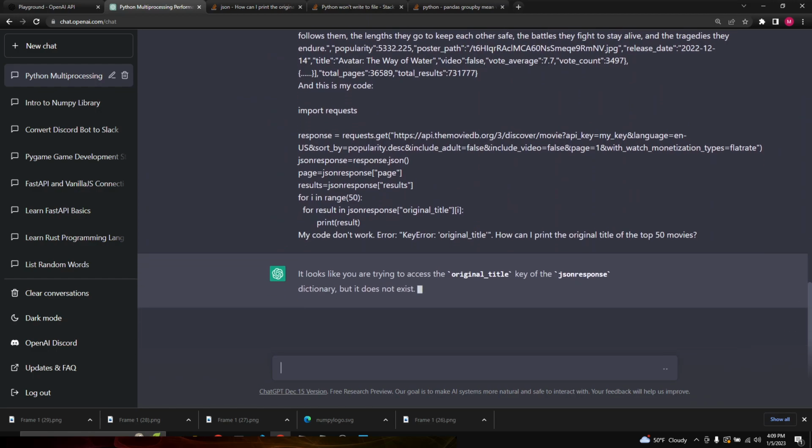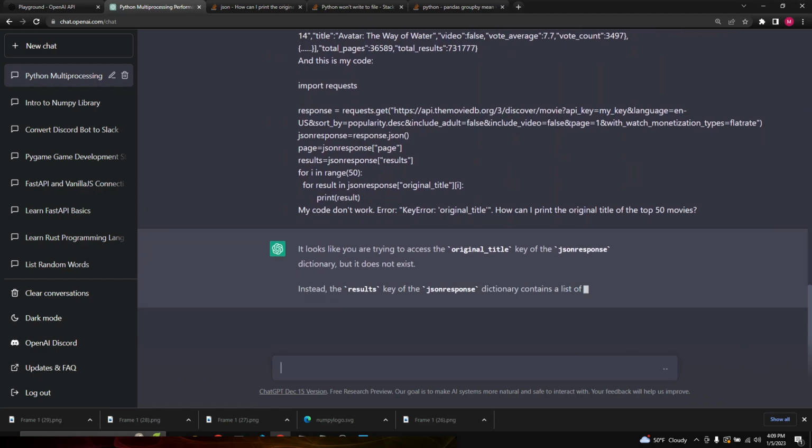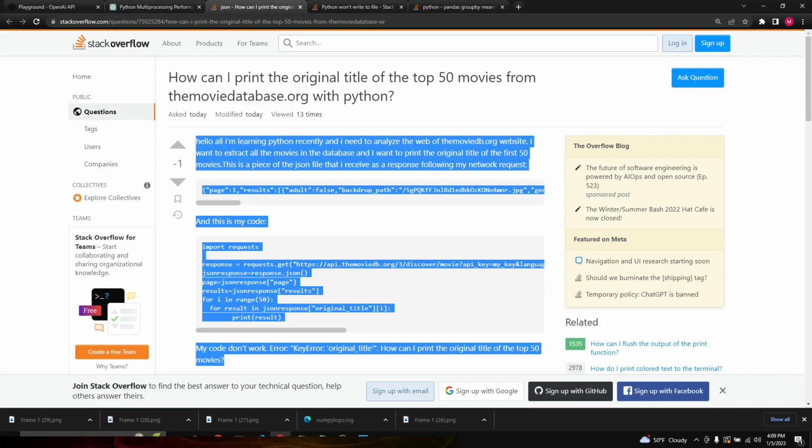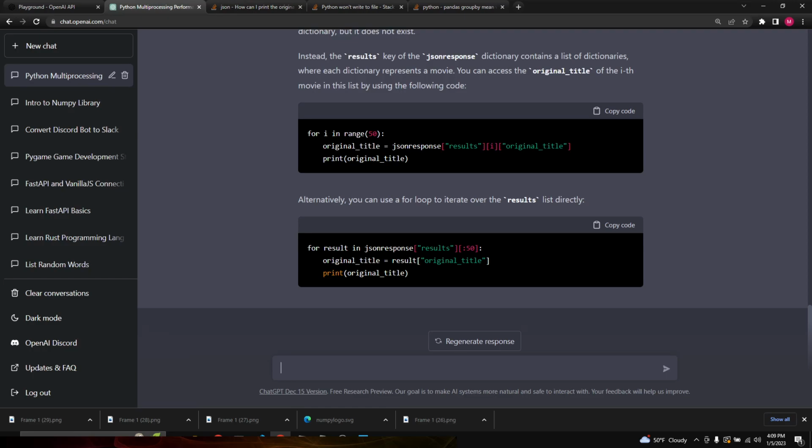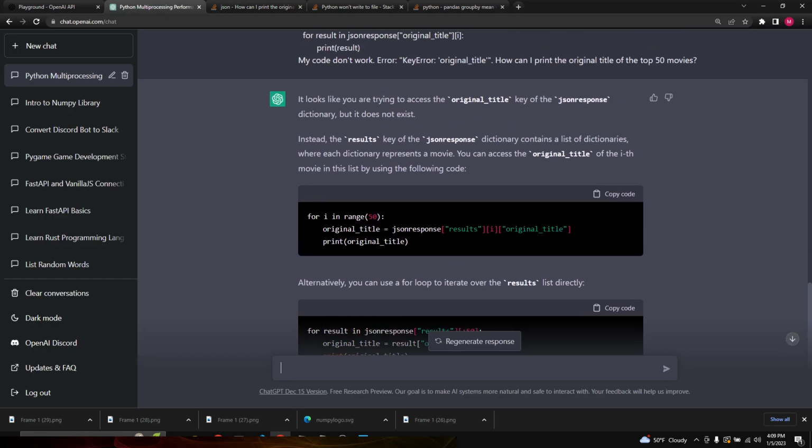It looks like you're trying to access the original title key of the JSON response. That's true, but it does not exist. He's trying to access the JSON response's original title, but that's not a key here, because the one key that it has is results. So instead, it says the results key of the JSON response dictionary contains a list of dictionaries where each dictionary represents a movie.